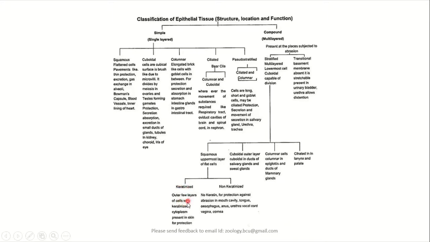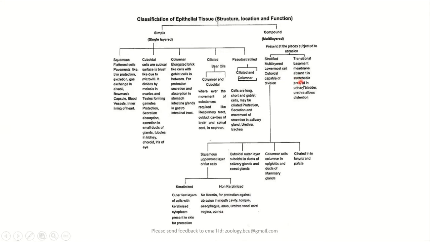They may have deposition of dead materials of the cells for the purpose of protection. Some of the cells may not have this keratinized protein stored in them. They are called non-keratinized cells.